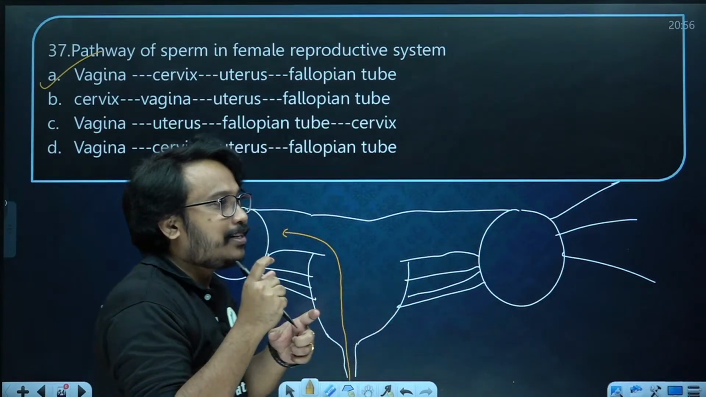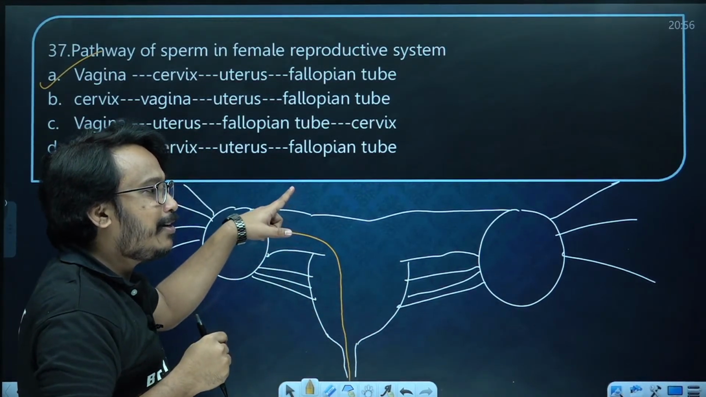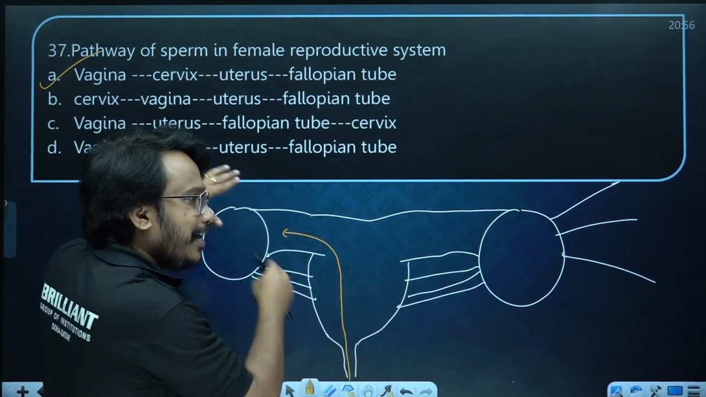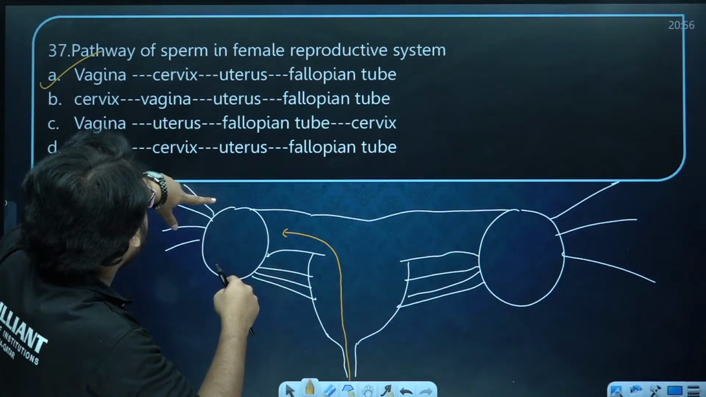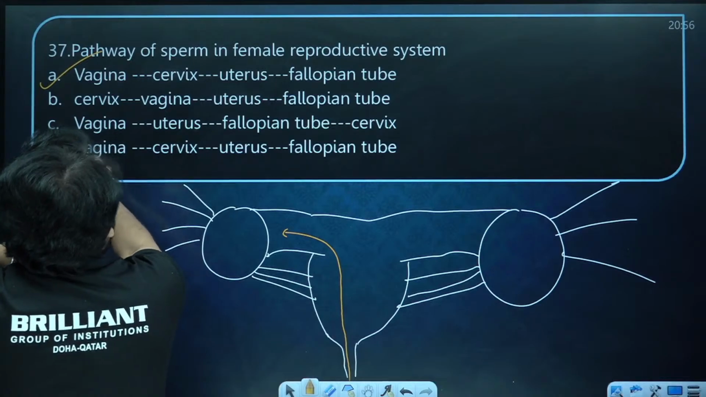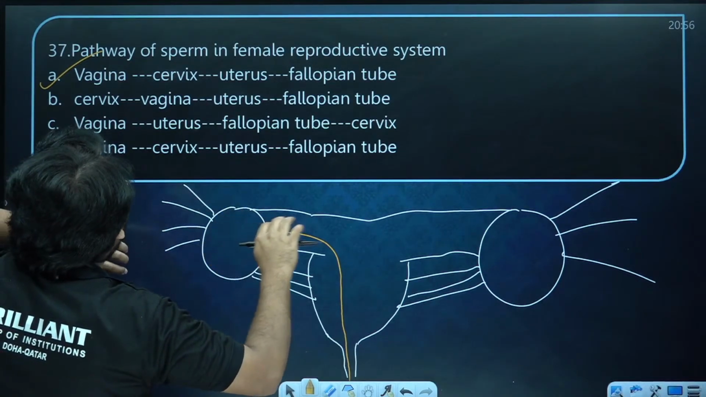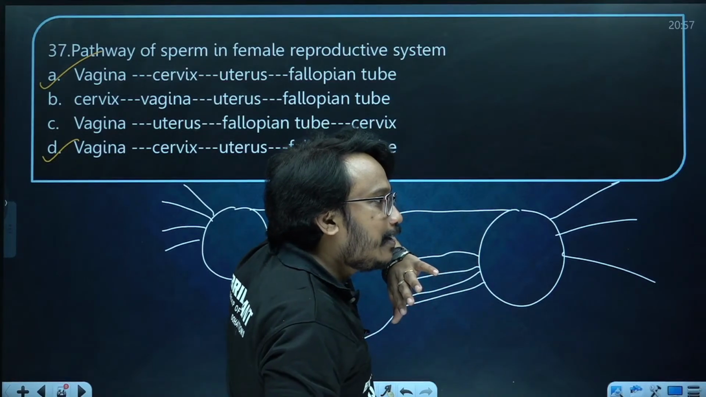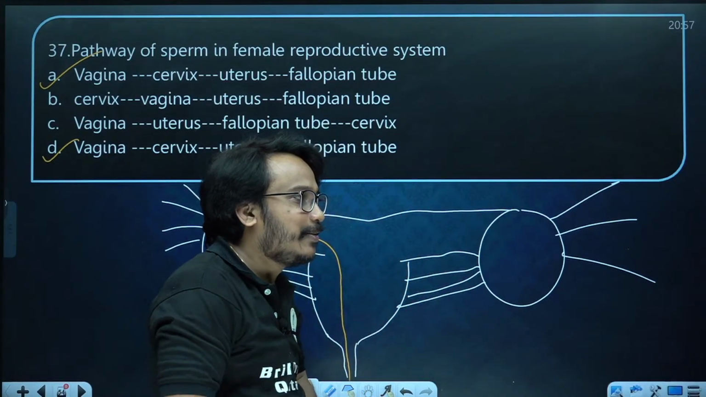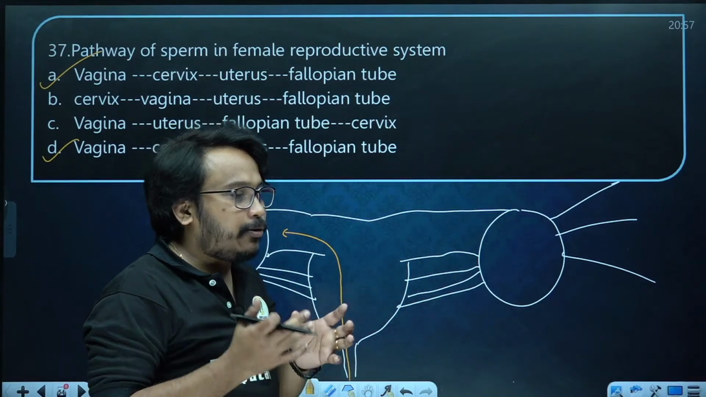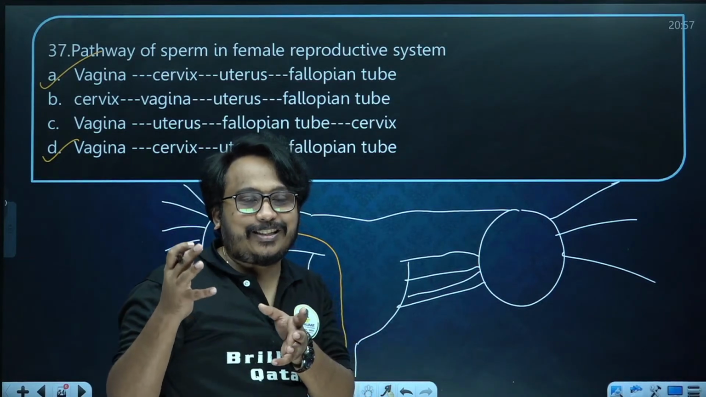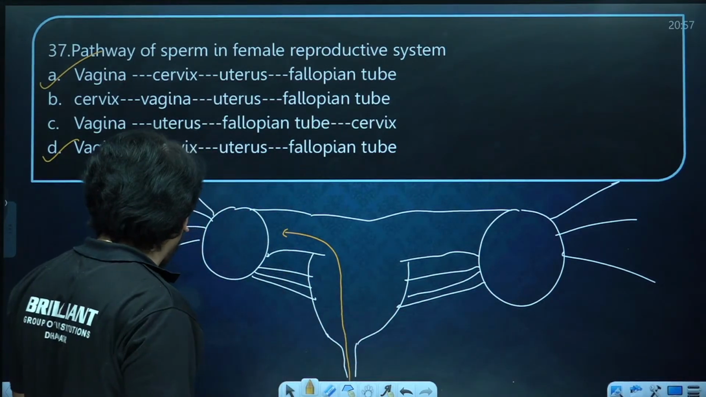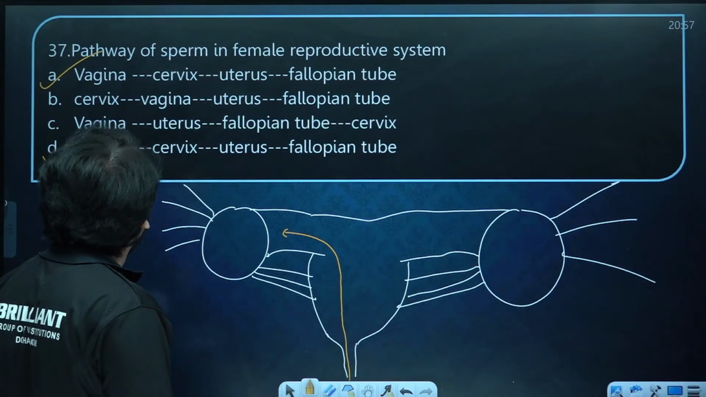Please comment fast. Where is the site of fertilization in the female reproductive system? Which is the site of fertilization? All have answered A. Okay, vagina, cervix, uterus. Both are same only. A and D. There was a typing mistake, I agree with that. A and D was correct. Rahul, Vijay, Abhinav, good. Now my question is, where is the fertilization occurring? Niranjan answered first. Oviduct, the fallopian tube, is the site of fertilization.